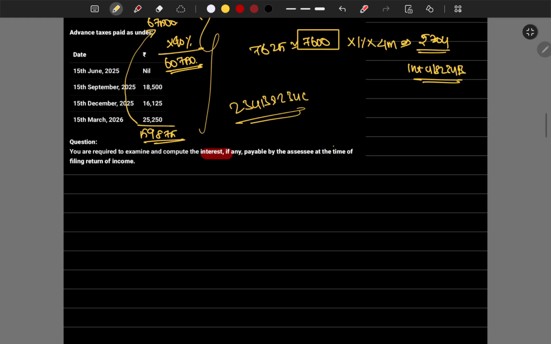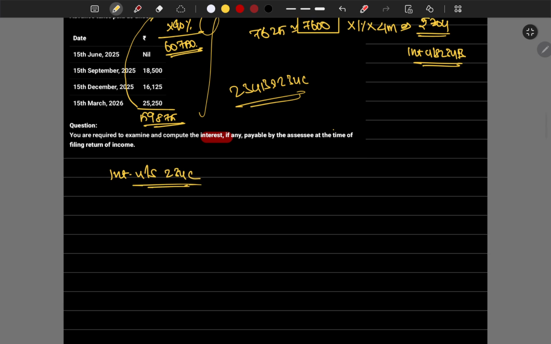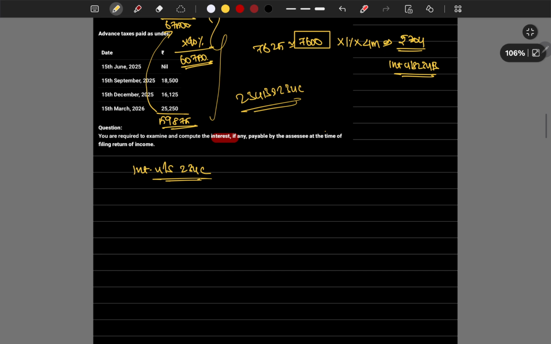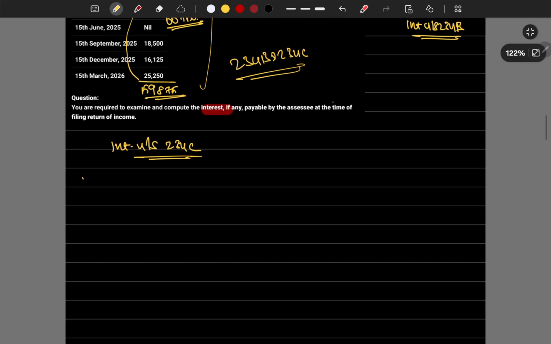Then comes the interest under section 234C. We have to calculate it because there might be a default also in the advance tax installments. That we'll check now. What's the period, amount due, actual advance tax paid, what's the shortfall, and on that calculate interest.